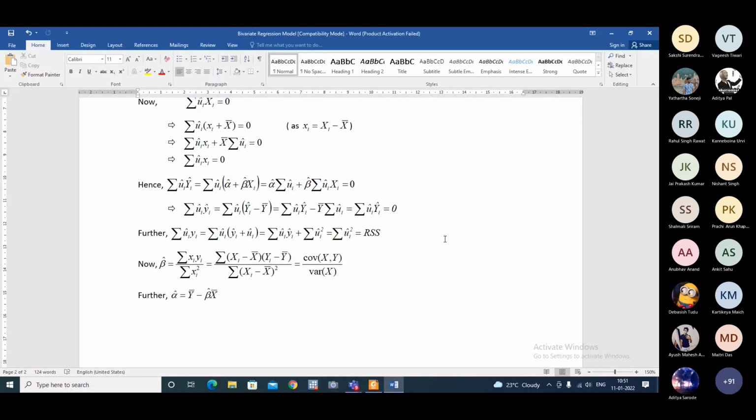And writing in small letters, basically in deviation form, actually helps in subsequent derivations. And that is why we are using this deviation form. And this is basically the expression for alpha hat: y bar minus beta hat x bar.